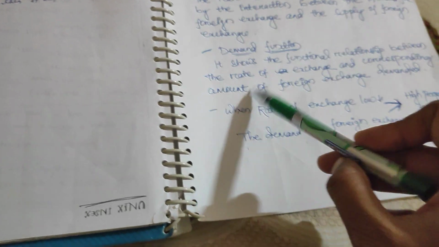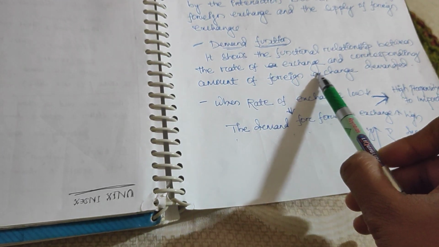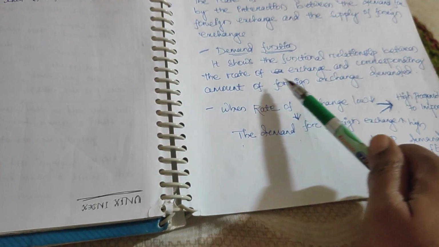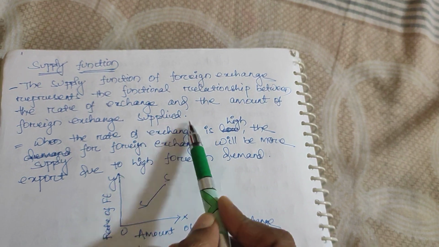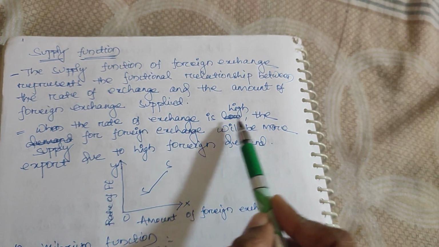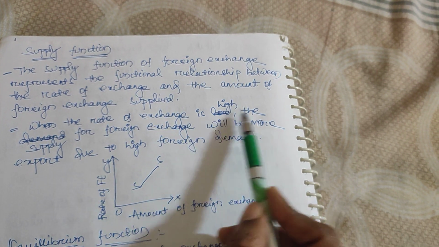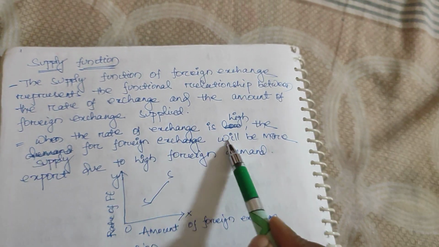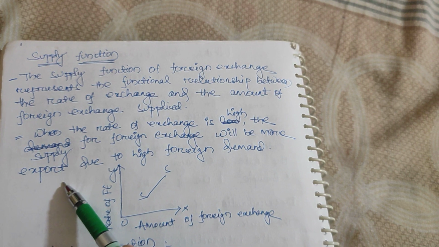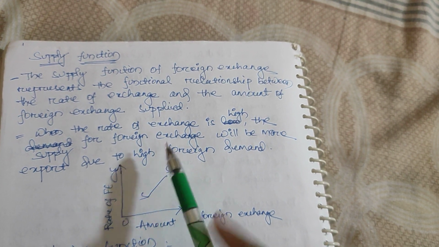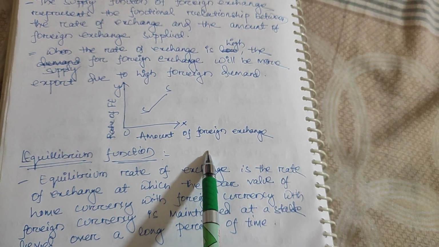Here demand shows the relationship between the rate of exchange and the amount of foreign exchange demanded; here it is the rate of exchange and the amount of foreign exchange supplied. When the rate of exchange is high, more foreign exchange will be supplied. That's why exports are also high. That is known as the supply function.